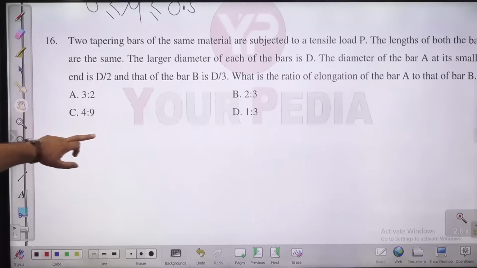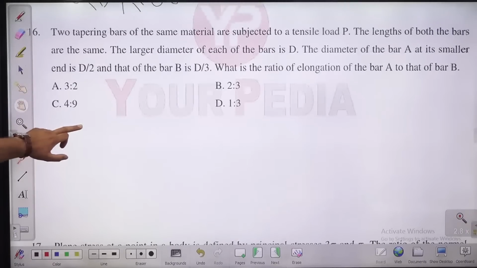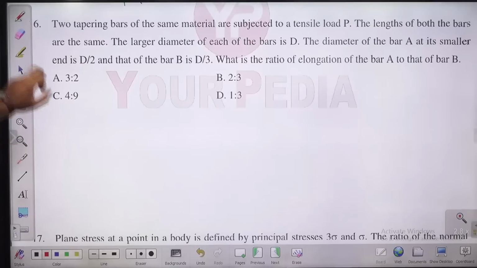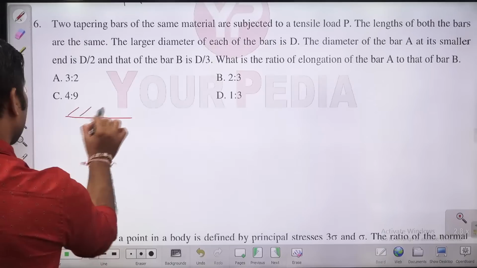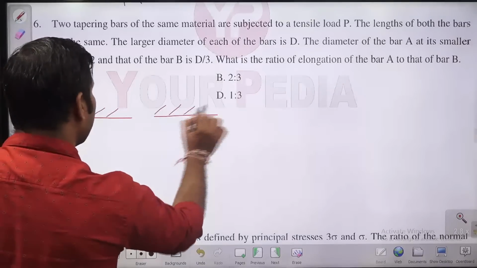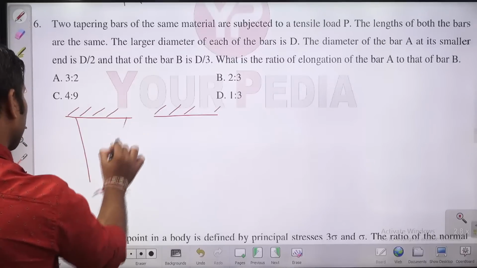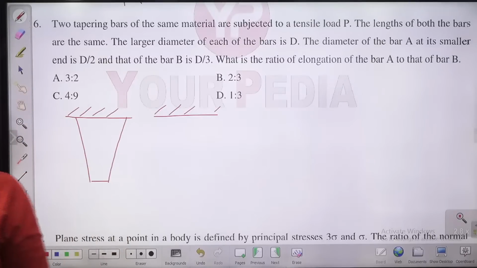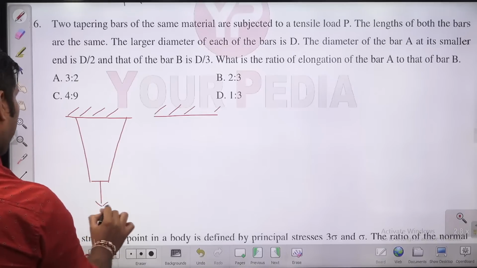Next question, guys, in front of you. There are two tapering bars of same material subjected to tensile load P. So there are two tapering bars, something like this, of same material subjected to a tensile load P.